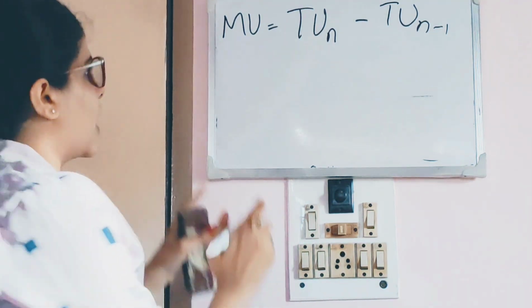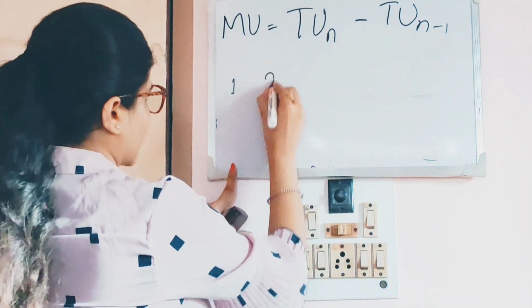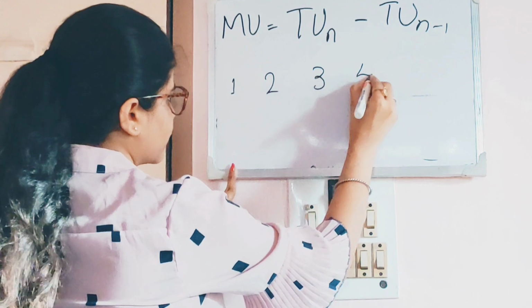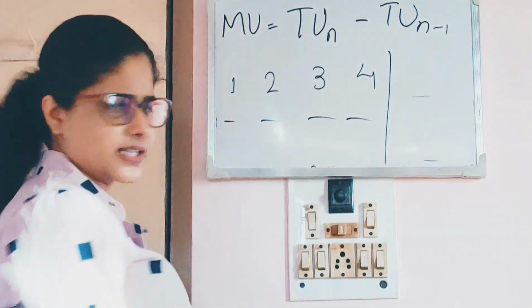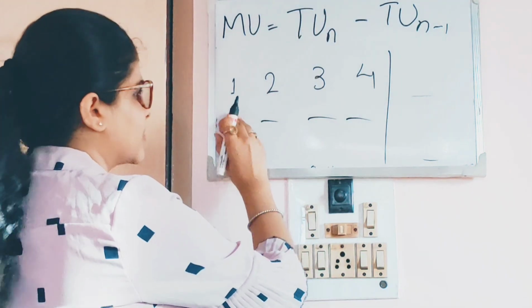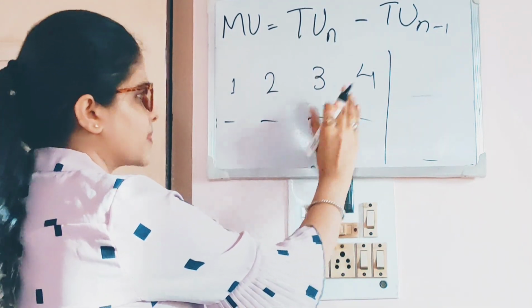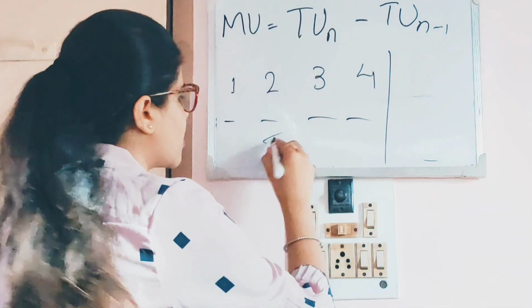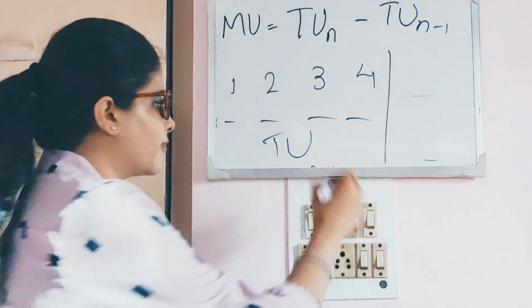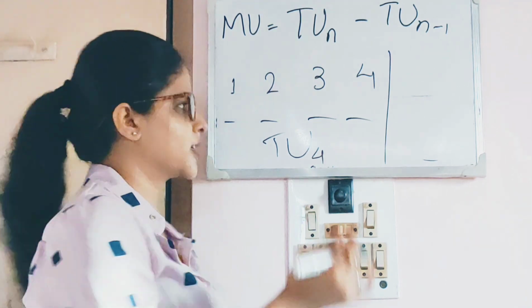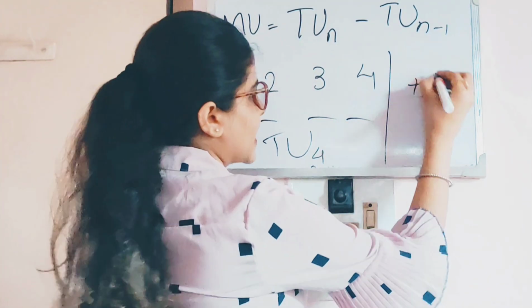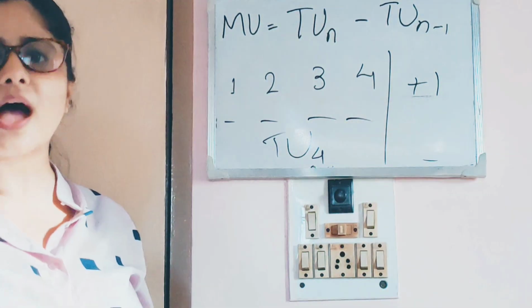Understood? I will tell you. Now, I had 4 mangoes, I told you. I had 4 mangoes, right? I ate them. I got the satisfaction. I said that this one gave me this much satisfaction, this one gave me this much, and this one gave me this much. The total of it gave me the total utility of 4 mangoes. Now somebody gave me 1 extra mango and asked me to have it.